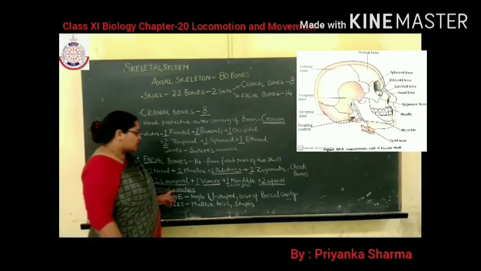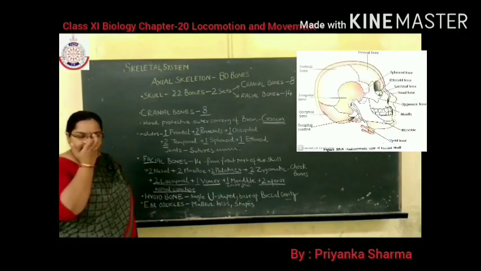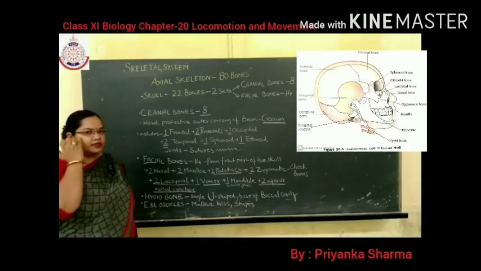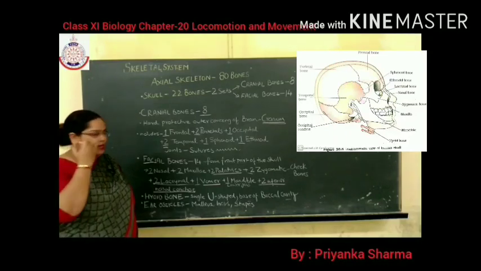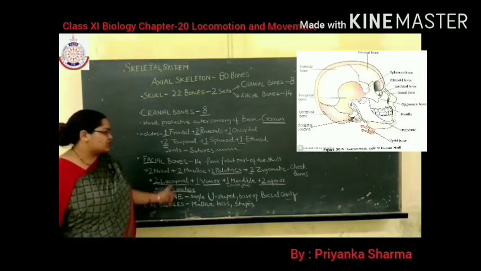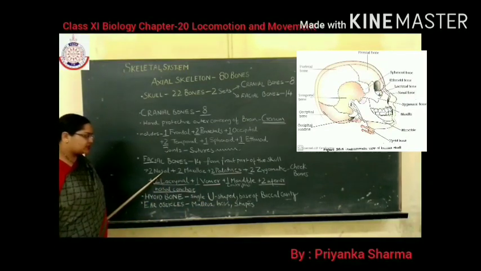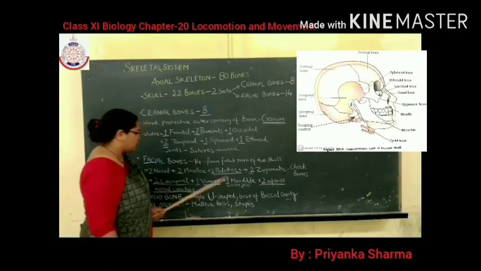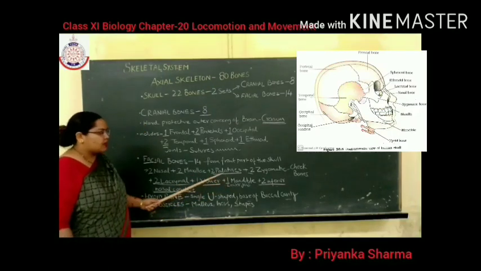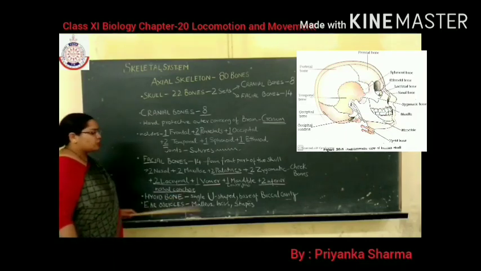Simply you can touch the nasal, zygomatic or cheekbone, maxillae, mandible. So these bones you can see from outside in the skull. These you can see from outside, whereas palatine, vomer, lacrimal, nasal concha you cannot see.